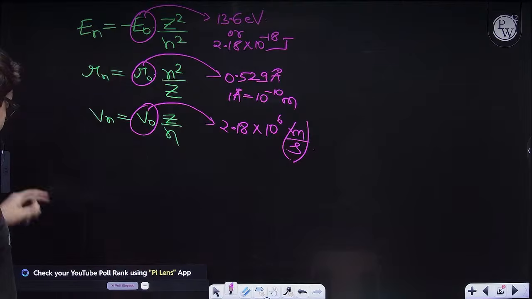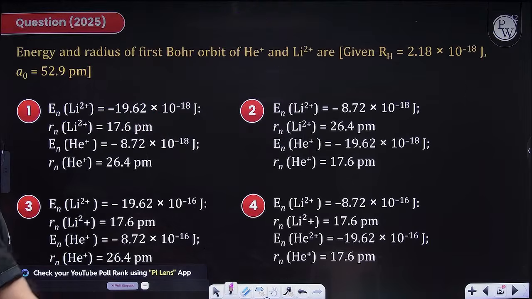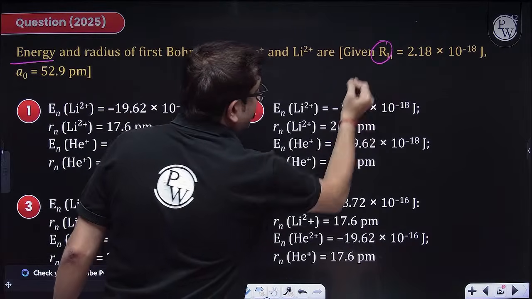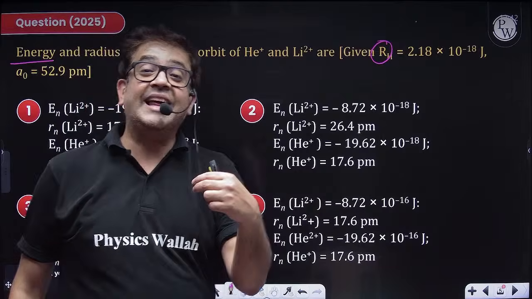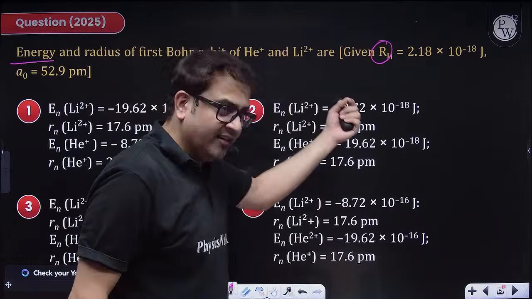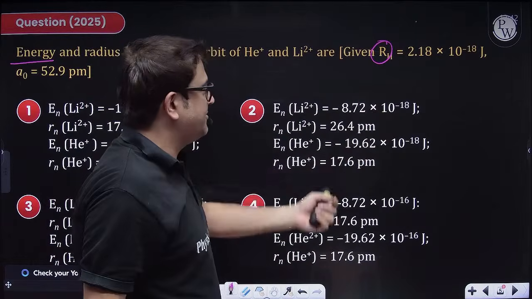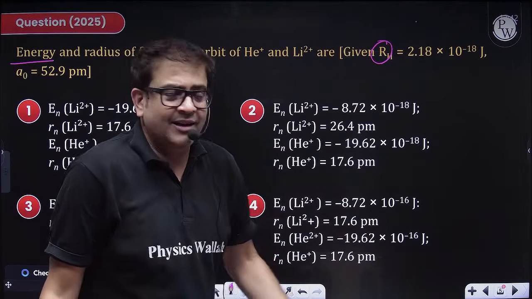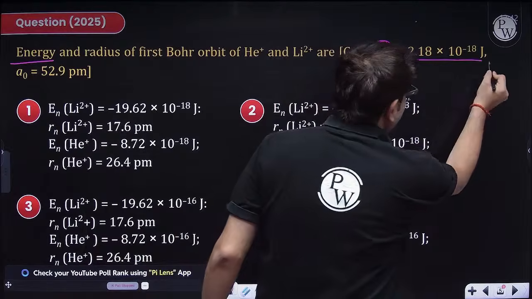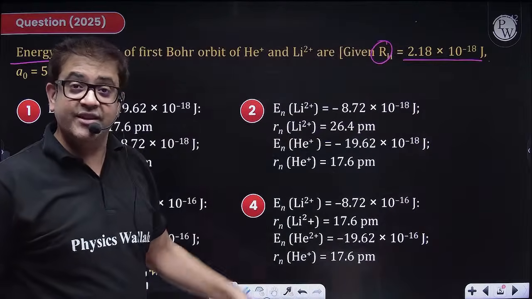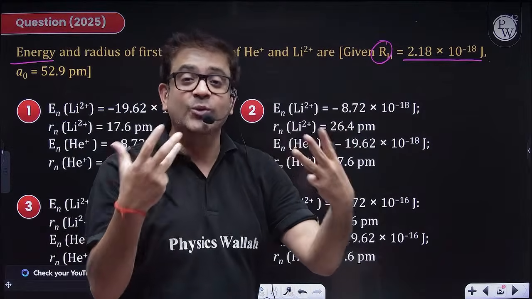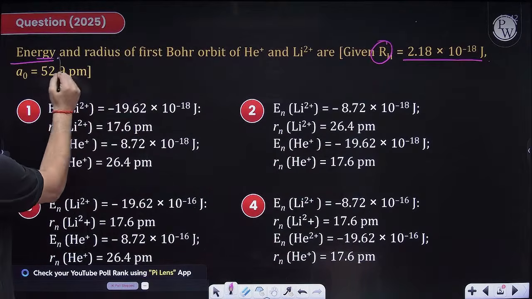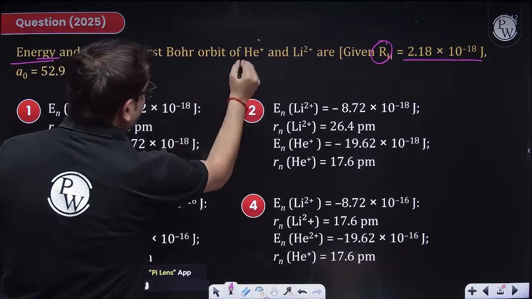Now, coming back to the question that we had, generally we term it as E naught, but here they have just manipulated us by converting that E naught as RH. So hardly it will make a difference, because the value of E naught and RH is definitely the same, but sometimes questions do this. So what you have to do is just put in the value. So the energy and radius of Bohr orbit of helium plus 2.